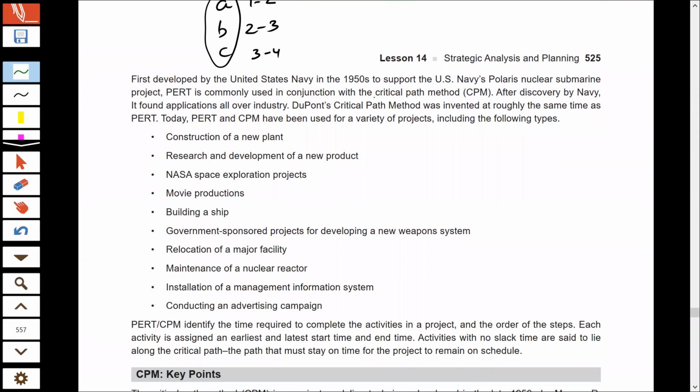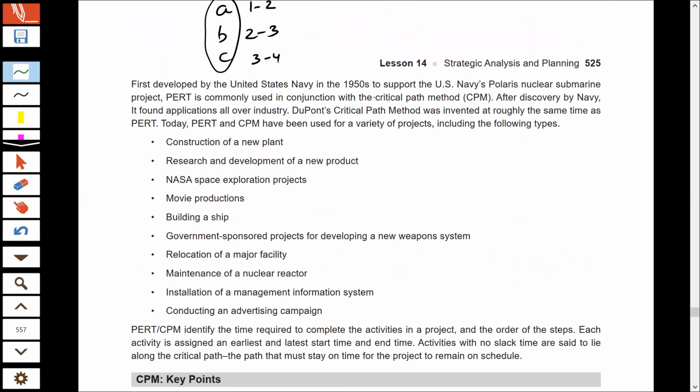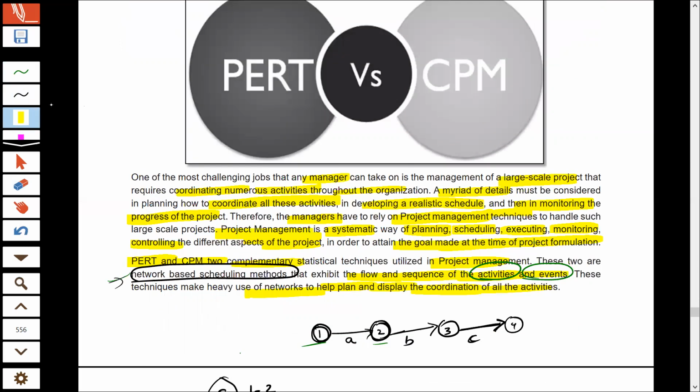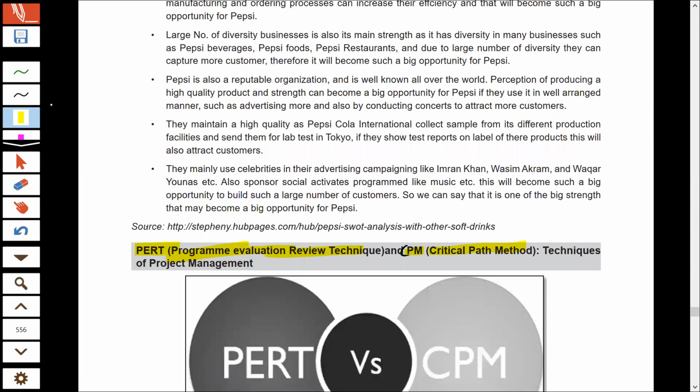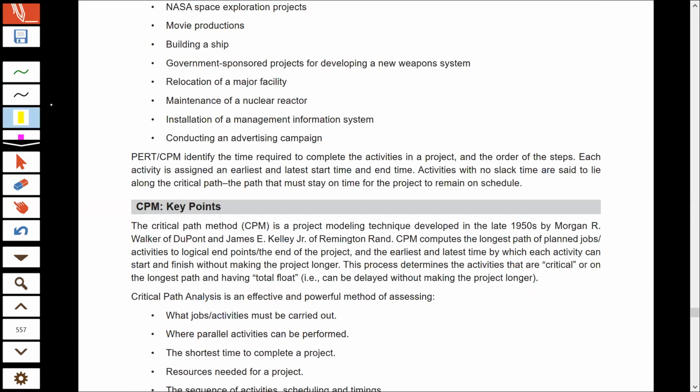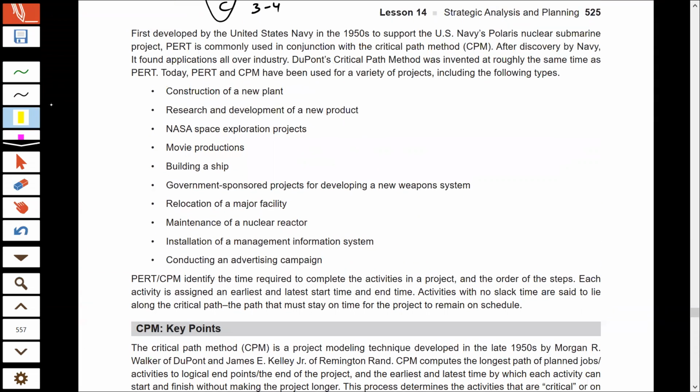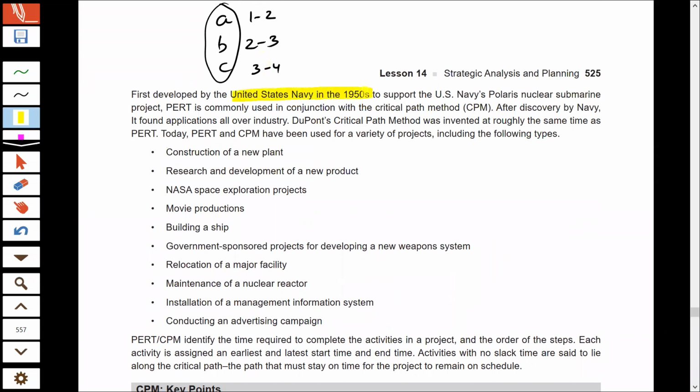Now the next difference between PERT and CPM. First of all, you should remember the full forms. PERT is Program Evaluation Review Technique, and CPM is Critical Path Method. PERT was developed by the US Navy in 1950. The US Navy was doing this project of developing a nuclear submarine. That was their project, and to handle that project, they used the PERT technique, but they also used CPM.